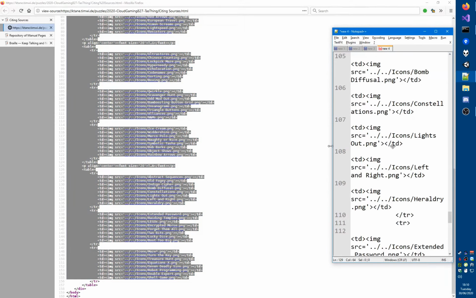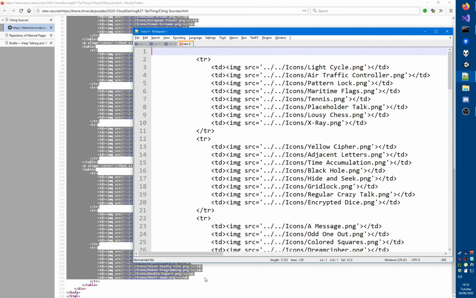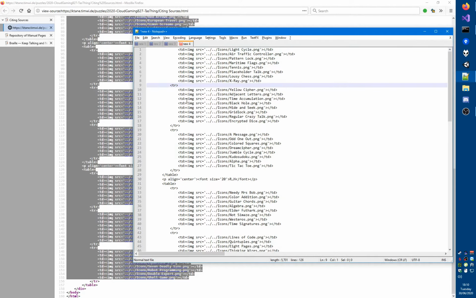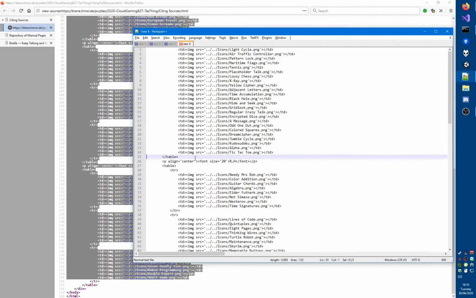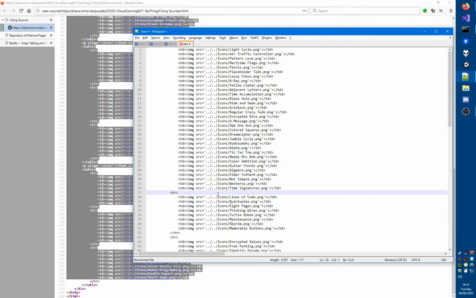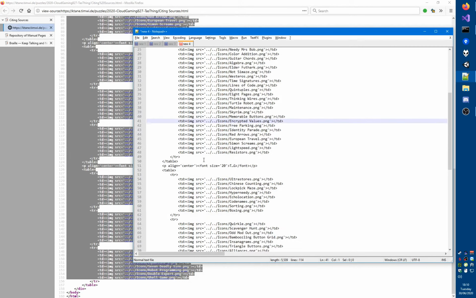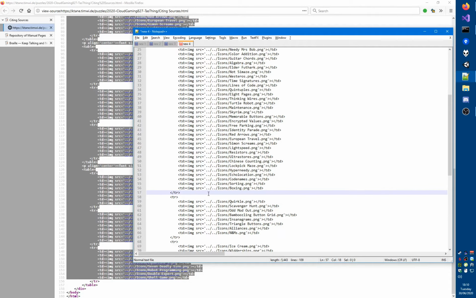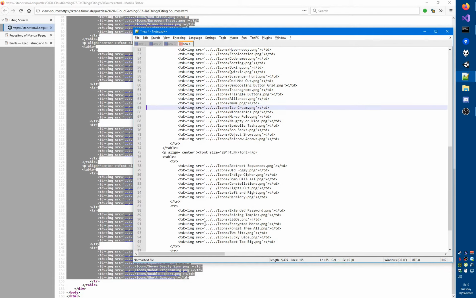So I guess I can do this. Let's reduce the font size a little. Let's remove all these TR tags. I probably should have kept the... whatever.